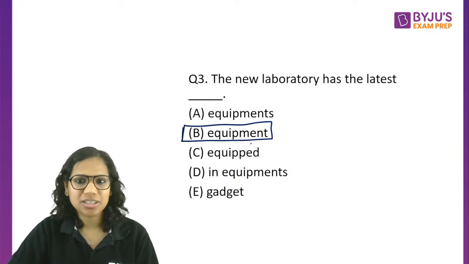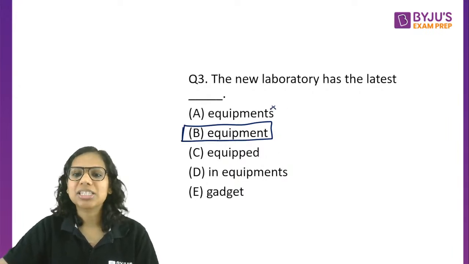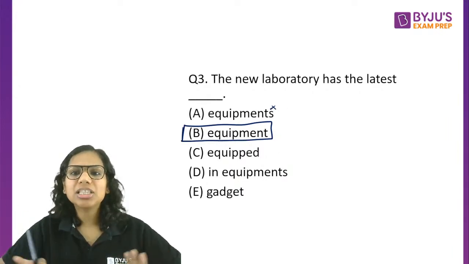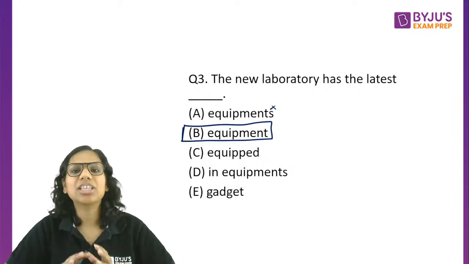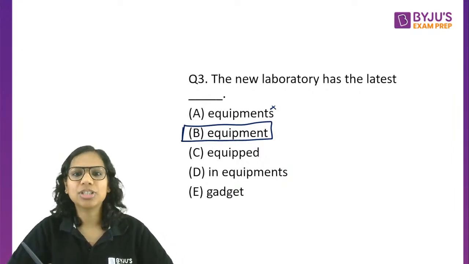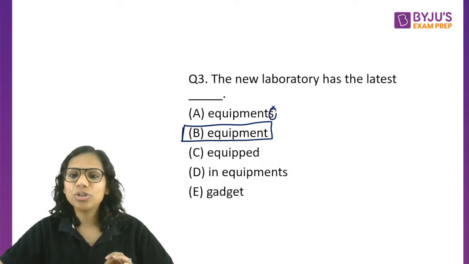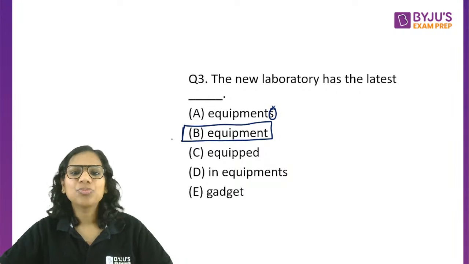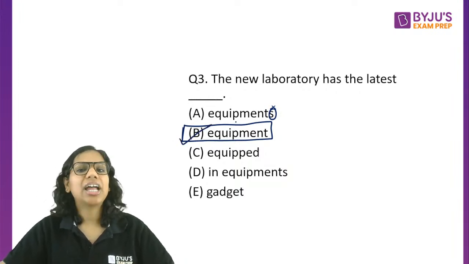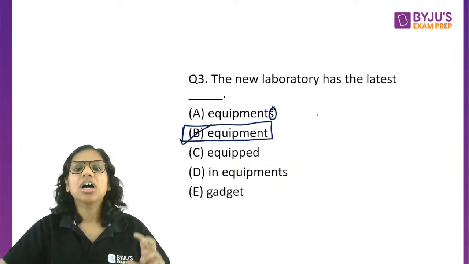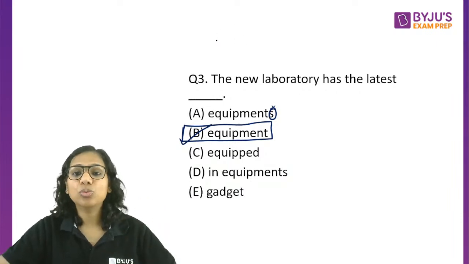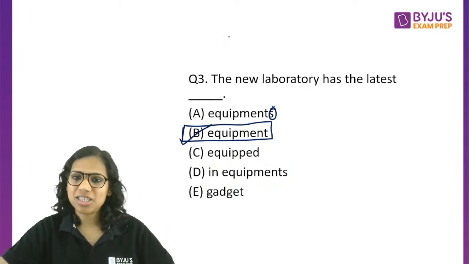It's equipment, not equipments, because equipment refers to everything, all your machines or all the tools out there. So it is not going to take an S. B is the answer here and not A. So you should be aware of these nouns wherein the plural is the same as the singular.